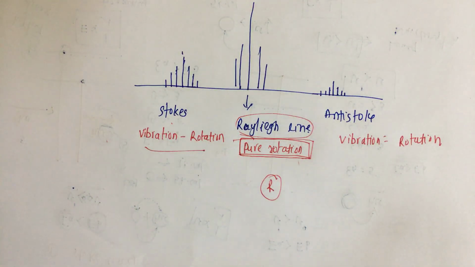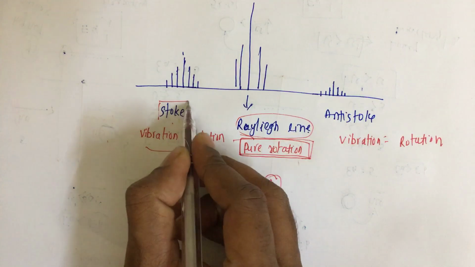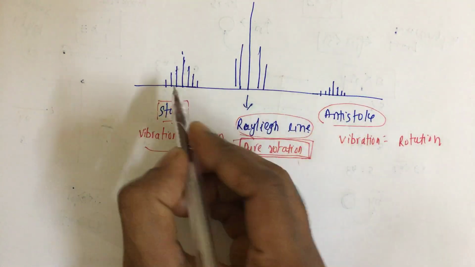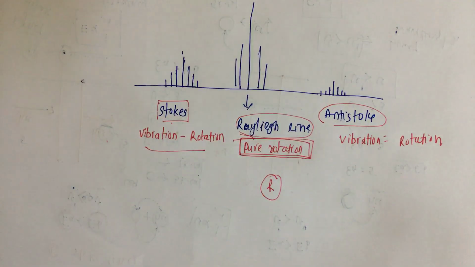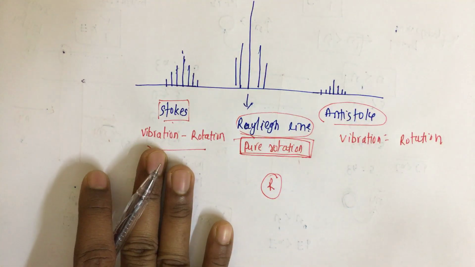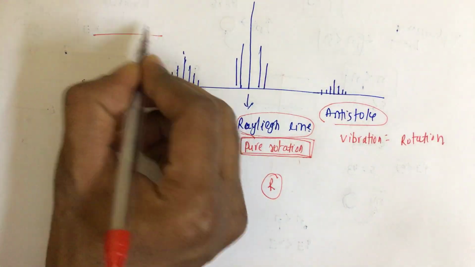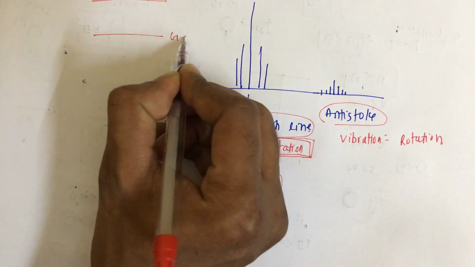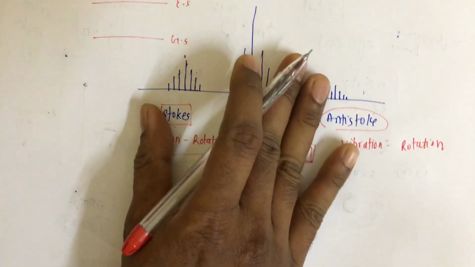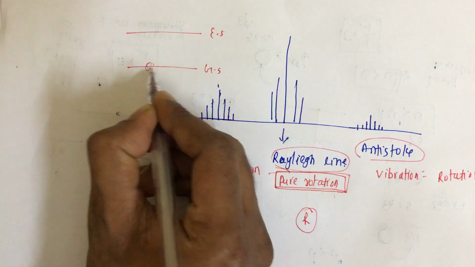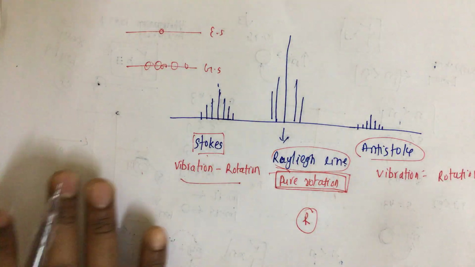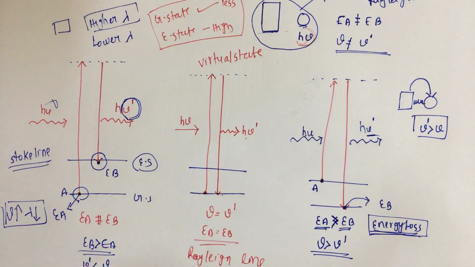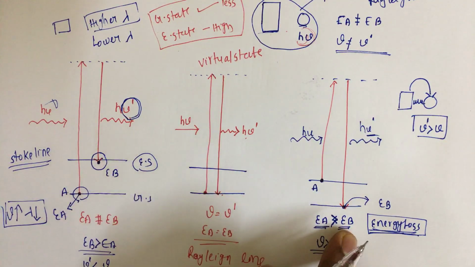And one more thing: why are Stokes lines more intense compared to anti-Stokes lines? As you can see from the length, the Stokes lines are more intense. This is very easy. We know that the number of molecules at the ground state will be more compared to the excited state. If you see this diagram, this is the Stokes line and this is the anti-Stokes line.